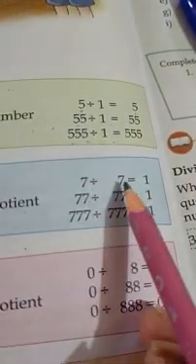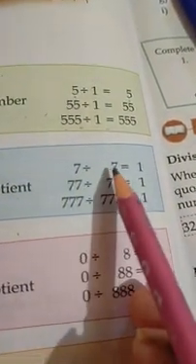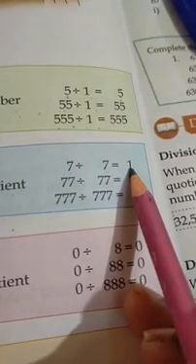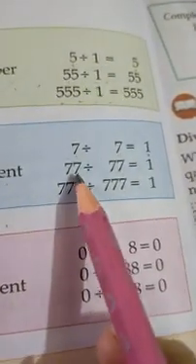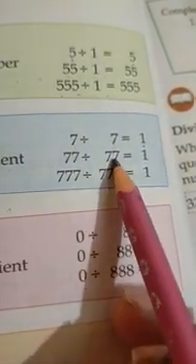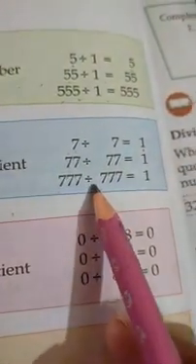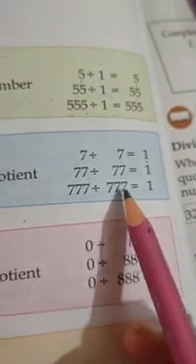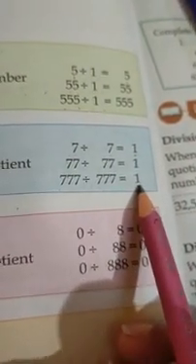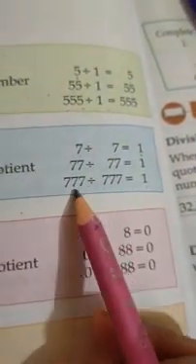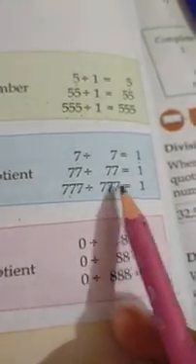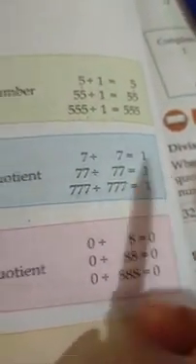When a number is divided by itself, means 7 is divided by 7, then we will get 1 as the quotient. If we divide 77 by 77, then we will get quotient as 1. If 777 is divided by 777, then again we will get the quotient as 1. Means when a number is divided by itself, then the quotient is always 1.